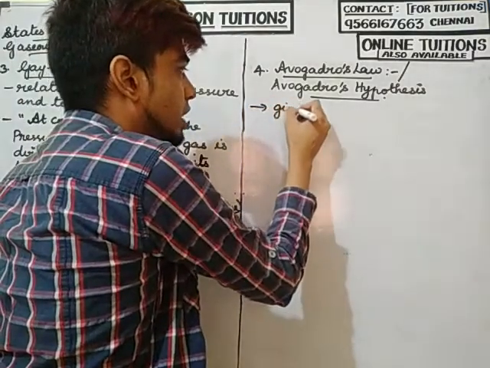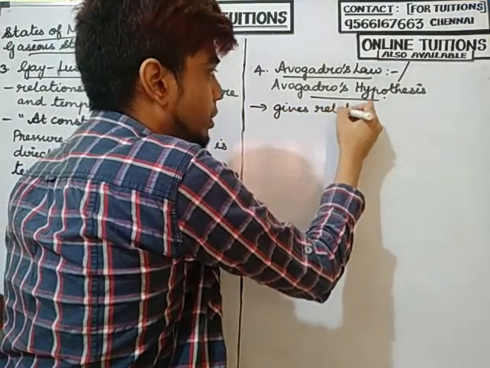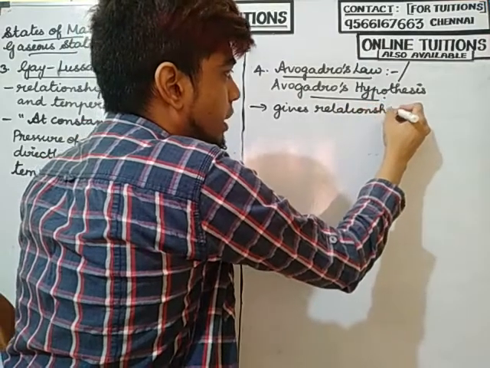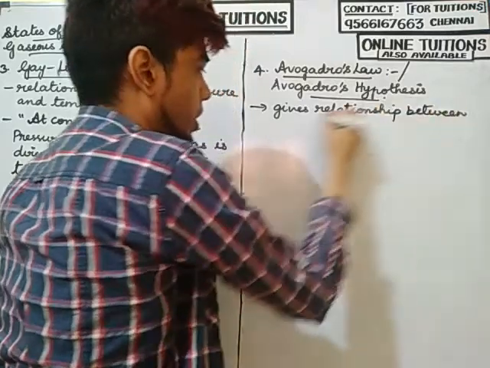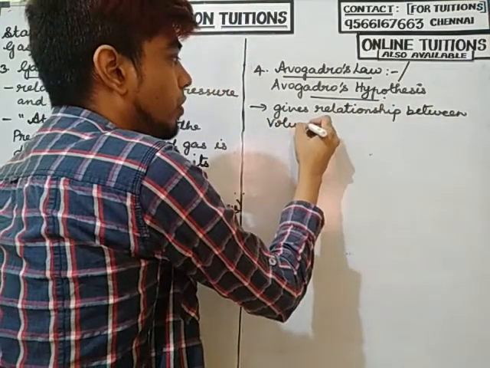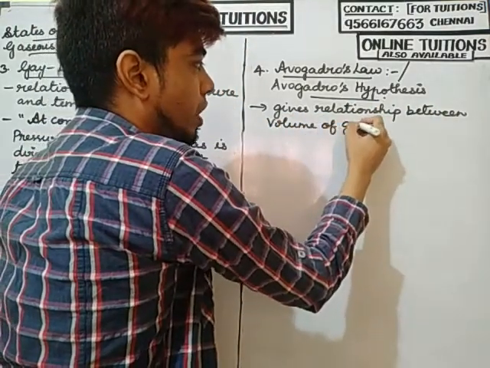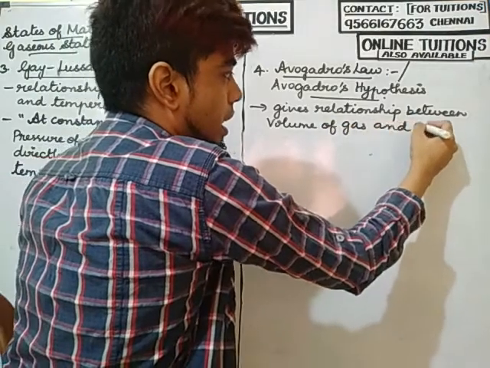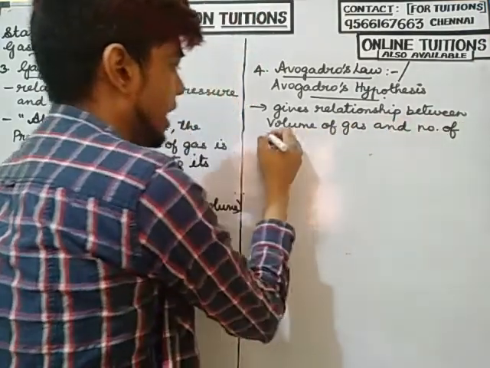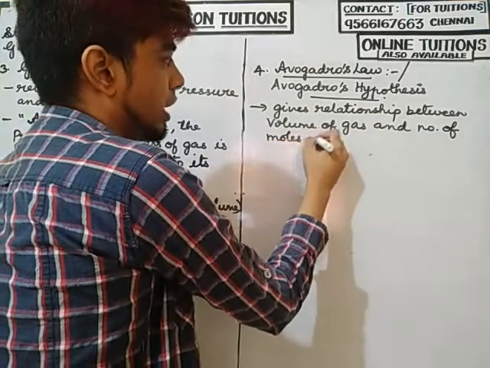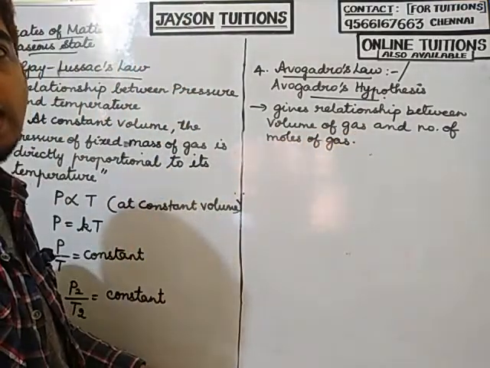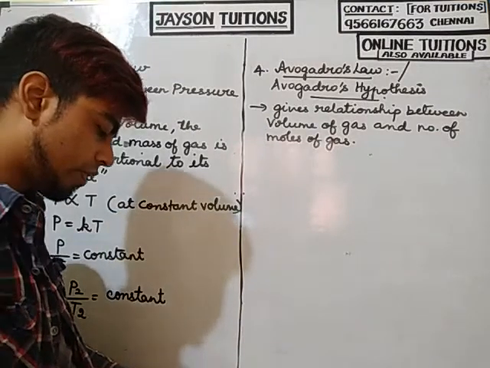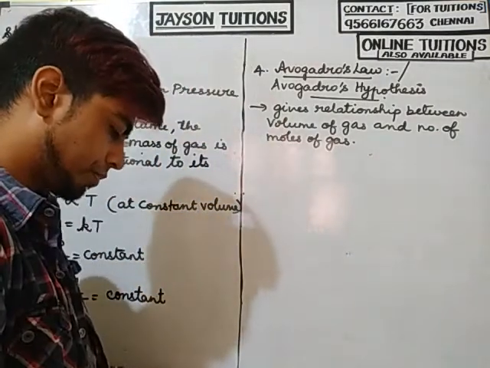It gives the relationship between the volume of a gas and the number of moles of a gas.